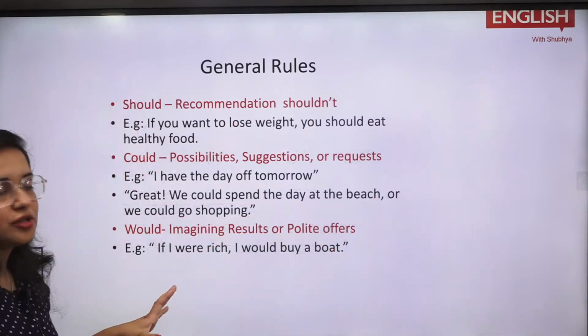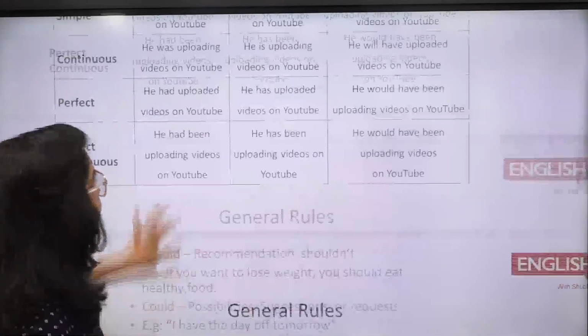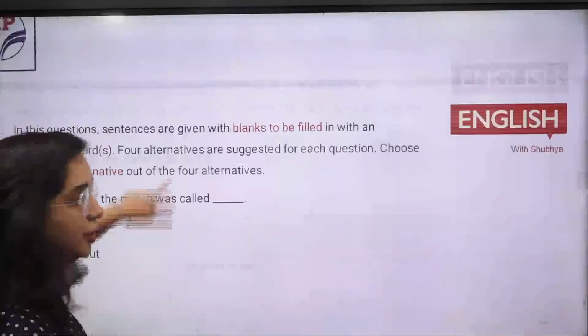So these are your models also and some certain rules, right? So now I will have a quick revision of all the things we have done in today's class.